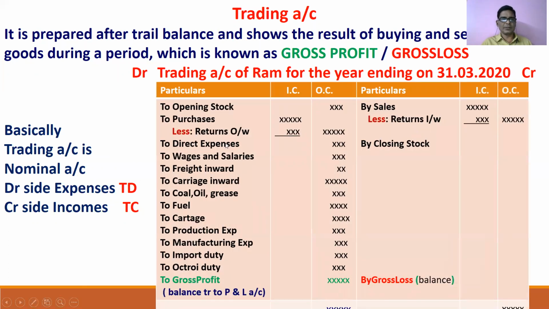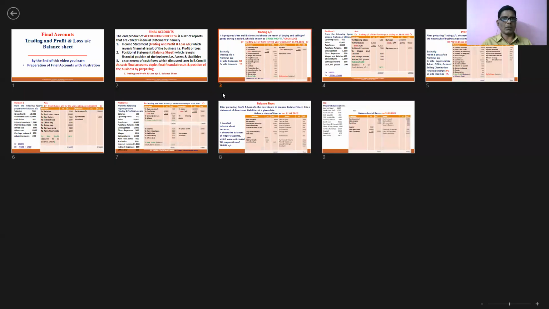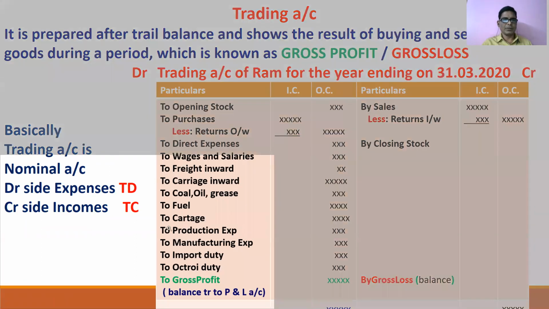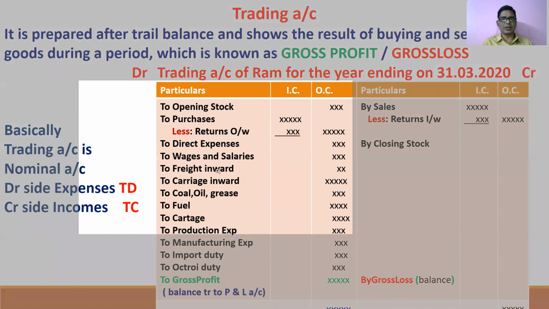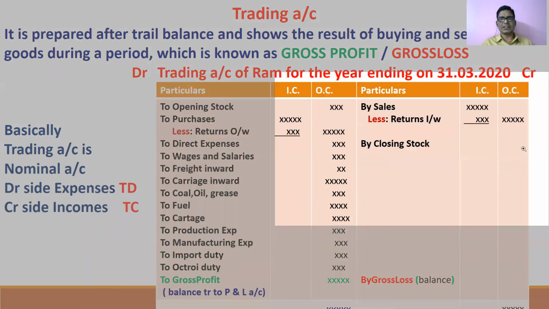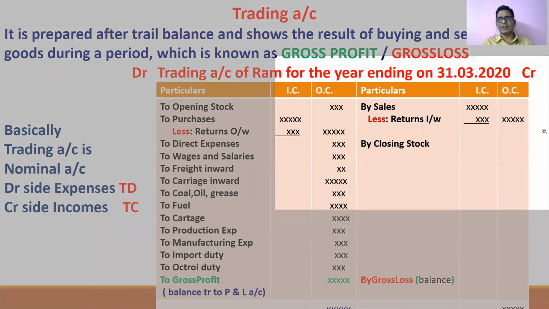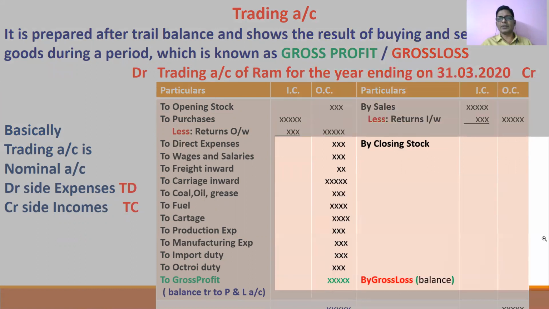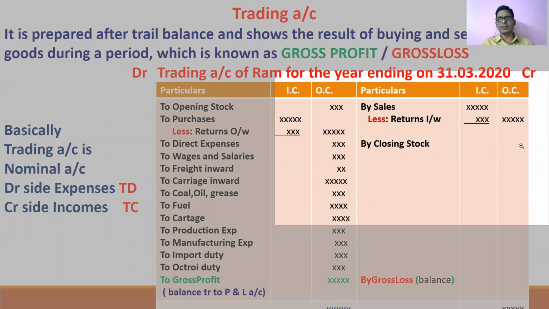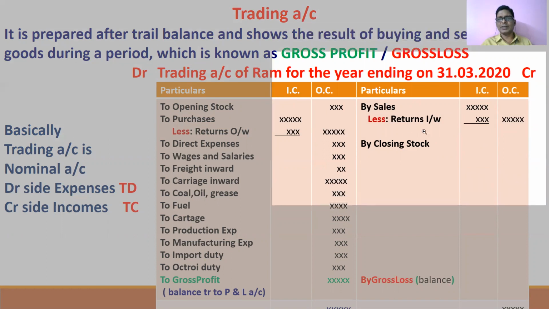So this is the format. These are the trading account debit side items. All expenses have been shown here, and this is the trading account credit side. Here we have all incomes. The primary income of any business is sales. So net sales should be taken here.